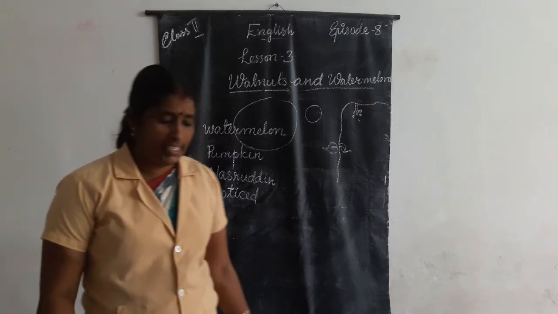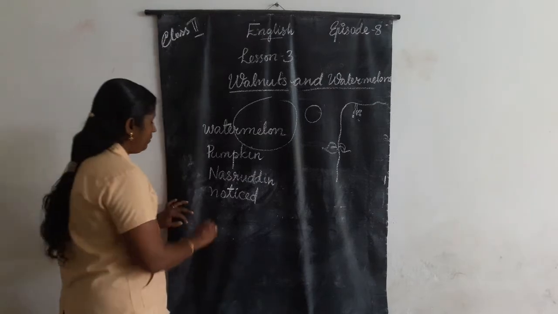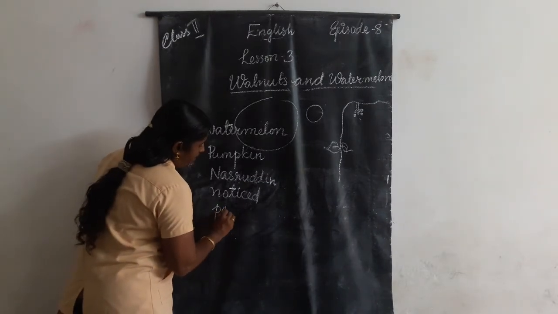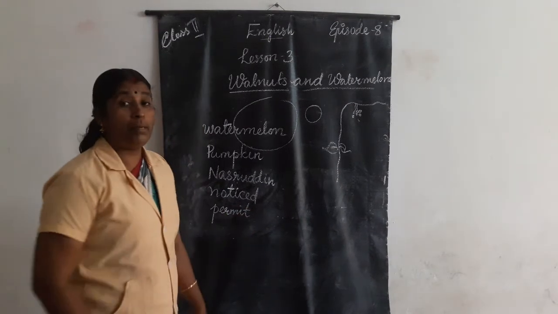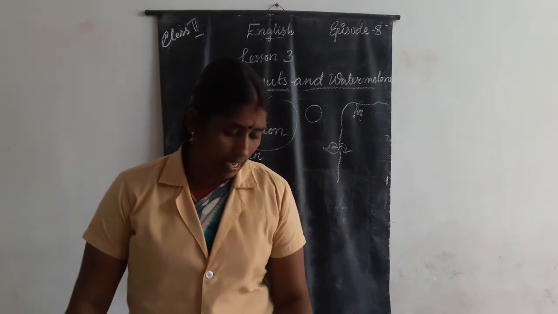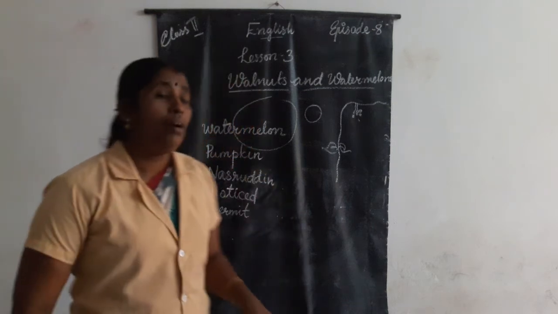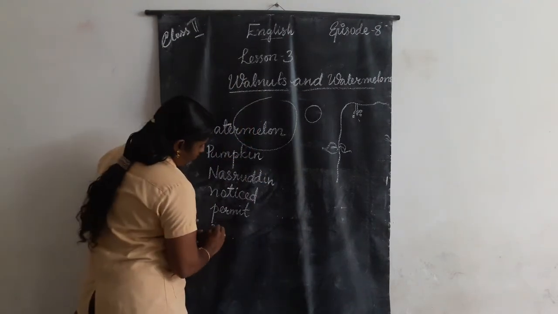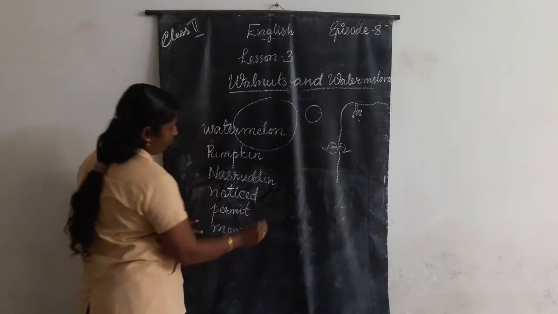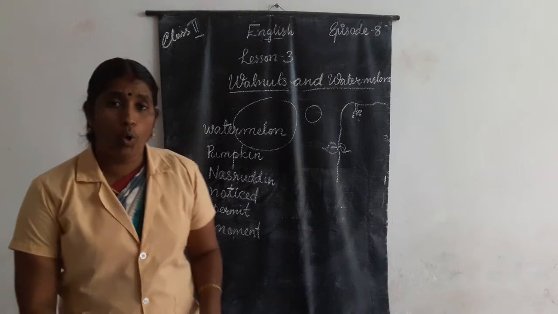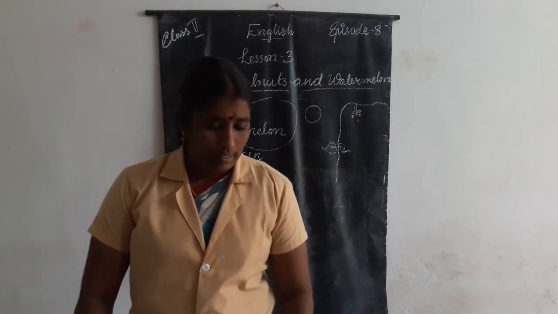Next one, permit. P-E-R-M-I-T. Permit. Next one, moment. M-O-M-E-N-T. Moment.